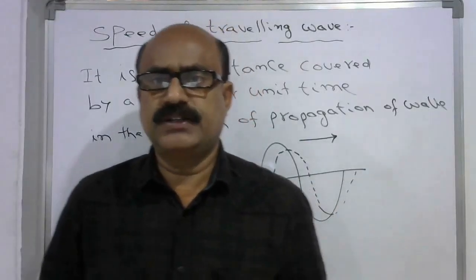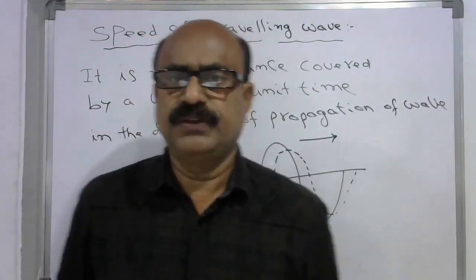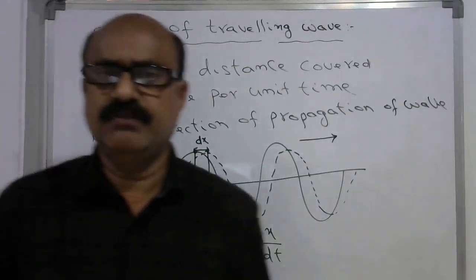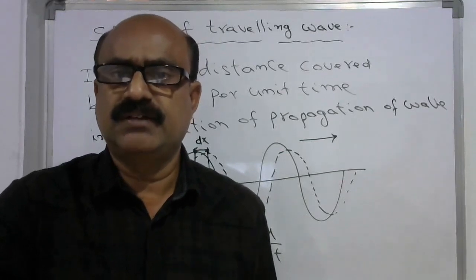In this video lesson, I am going to teach the speed of the travelling wave, speed of the longitudinal waves, and speed of the transverse waves in strings. See, the speed of the travelling wave is nothing but the distance covered by the wave per unit time in the direction of the wave propagation. This is what is called the speed of the travelling wave.